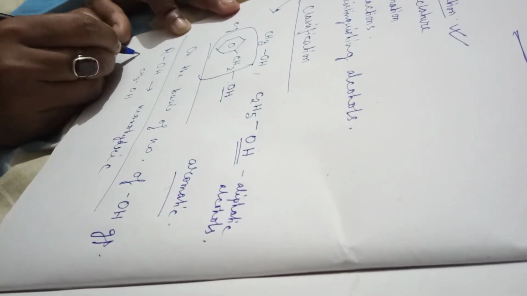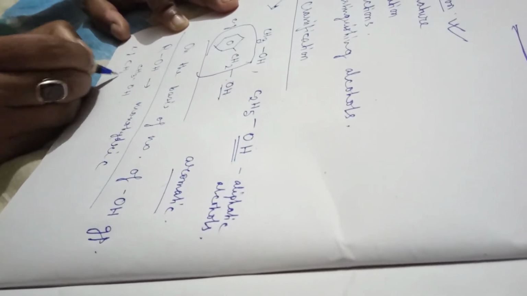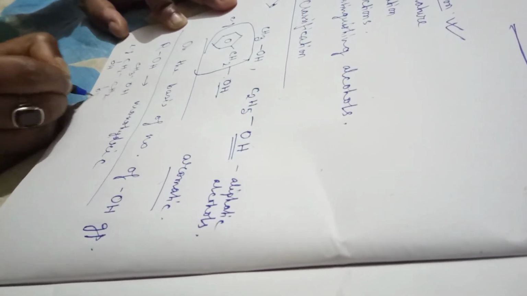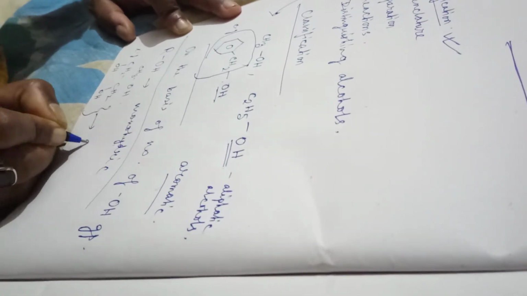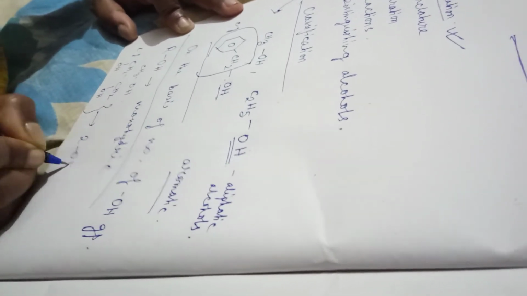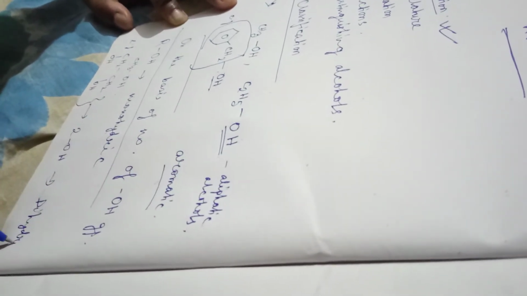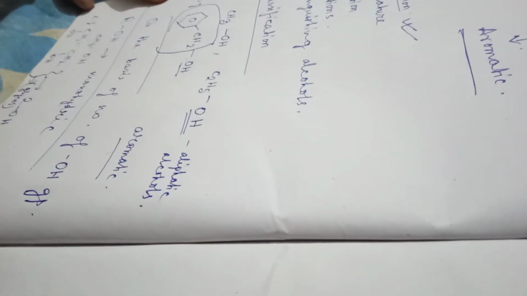Second, what will dihydric be? One example: CH2, single bond CH2, OH, OH. That means what? The alcohol in which at least 2 hydroxyl groups are attached is known as dihydric alcohols. Dihydric alcohols. This compound's common name is also important. This is glycol. Glycol, try to remember this, glycol.